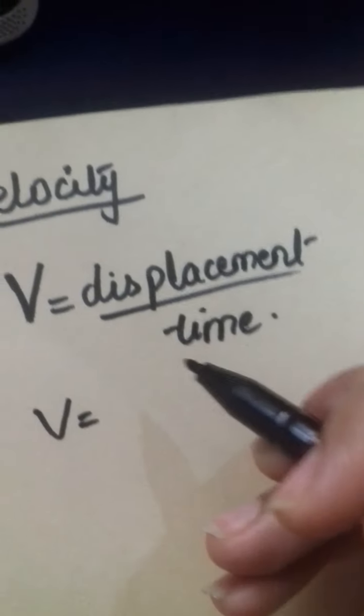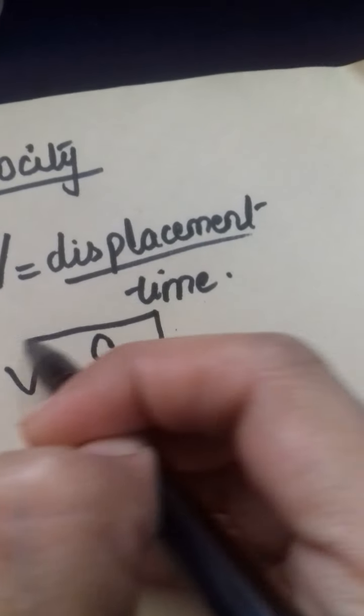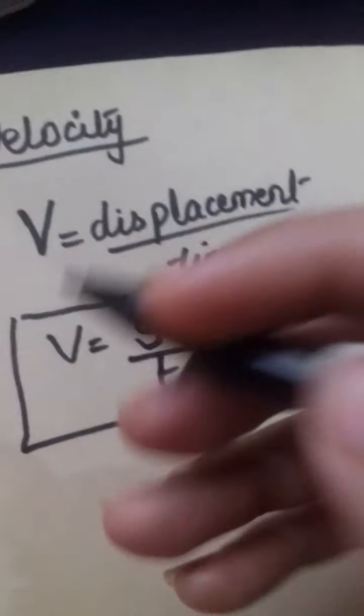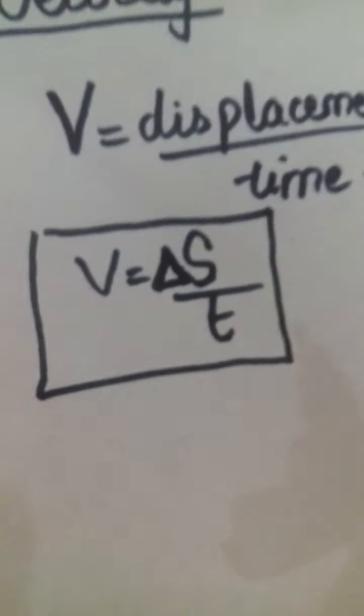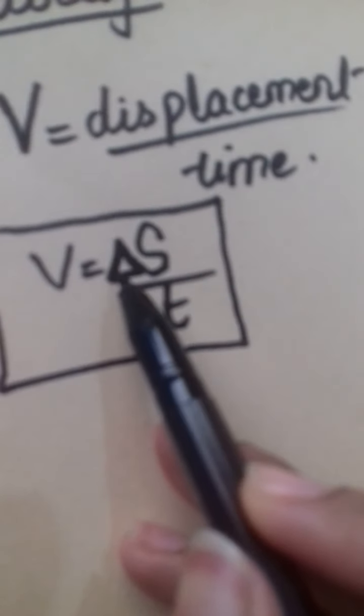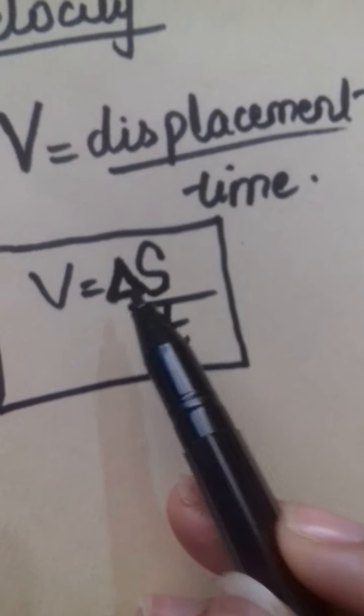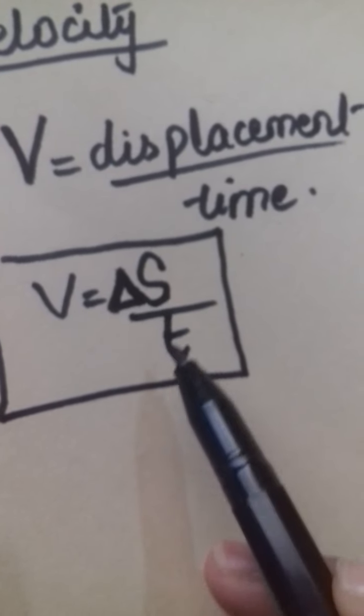Displacement is denoted by the letter s and time is t. So we will have this formula, velocity is equal to displacement by time, and basically it is the rate of change of displacement of a body. So we will enter this term delta on it. This delta means change. So it is the rate of change of displacement of a body.